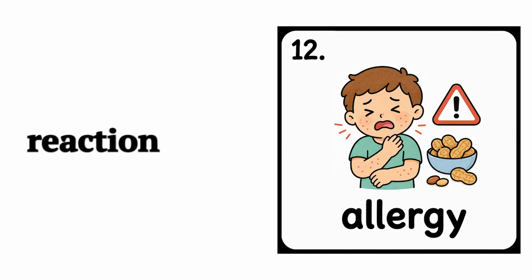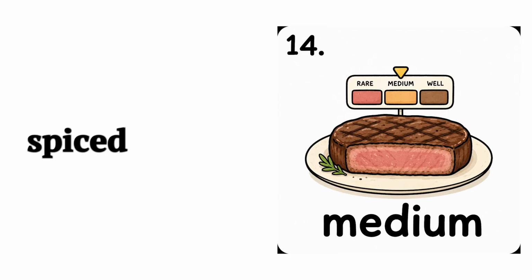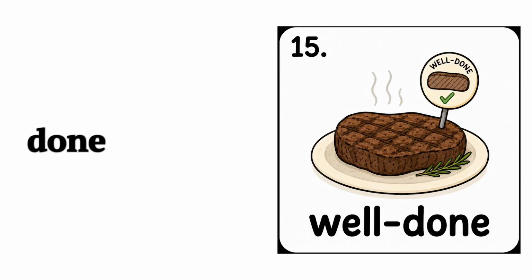Allergy, a bad reaction to some foods. Example, I have a nut allergy. Mild, not very spicy. Example, can you make it mild, please? Medium, cooked or spiced in the middle level. Example, I would like my steak medium. Well done, cooked completely. Example, he wants his steak well done.